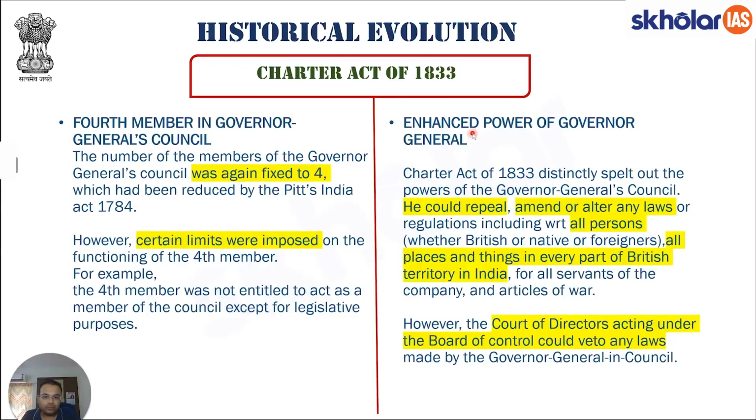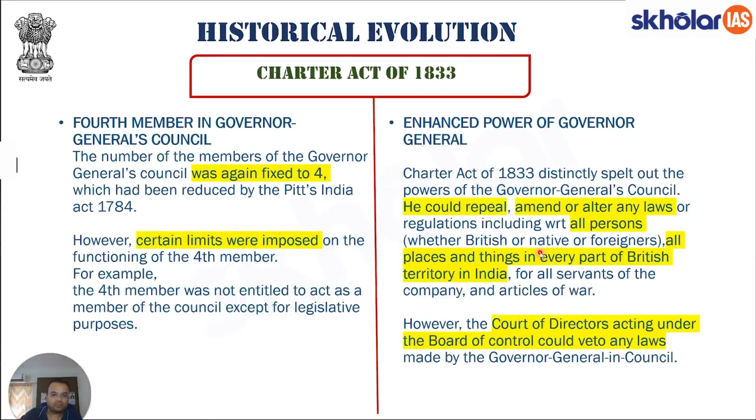Another important point to note here is that the power of the Governor General was increased drastically. In fact, this charter is called the first step taken by British India towards centralization of British India. Why? For the reason that all legislative powers were now concentrated in the office of the Governor General of India. So the Governor General could repeal, amend, or alter any laws or regulations with respect to all persons, all places and things in every part of British territory in India, and all servants of the company and articles of war. Essentially, before this, what exactly used to happen?